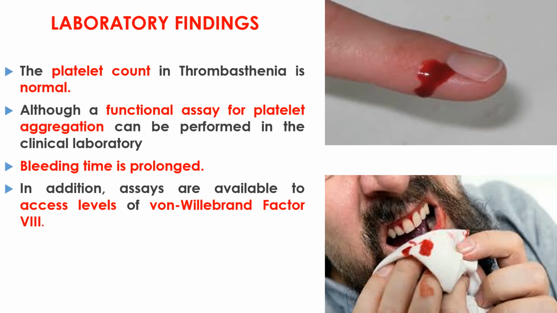Lab findings. The platelet count in thrombasthenia is normal, although a functional assay for platelet aggregation can be performed in the clinical lab. The bleeding time is prolonged. In addition, assays are available to assess the level of von Willebrand factor VIII.